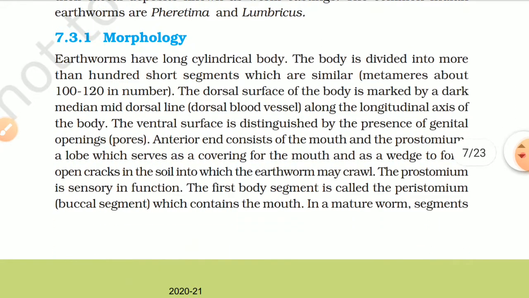7.3.1 Morphology. Earthworms have a long cylindrical body. The body is divided into more than 100 short segments which are similar metameres, about 100 to 120 in number. The dorsal surface of the body is marked by a dark median mid-dorsal line, the dorsal blood vessel, along the longitudinal axis of the body. The ventral surface is distinguished by the presence of genital openings, pores.